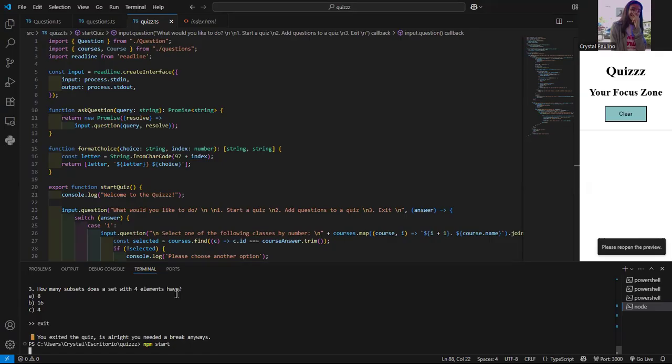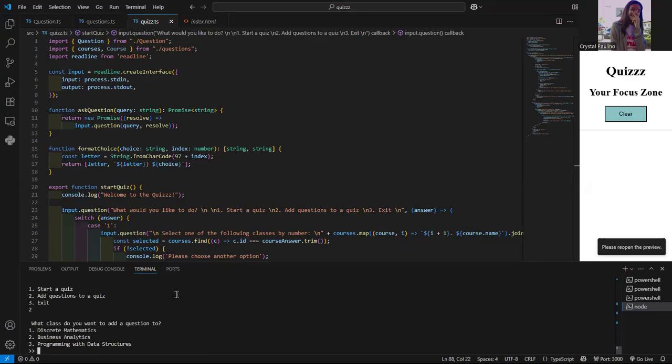If I run that again, I have this option here where I can add questions to a quiz. Now, this is only to explore a little bit about it. To actually add questions to that file, I will need a JSON file, which is not really what I was trying to go for, so I didn't execute that part.